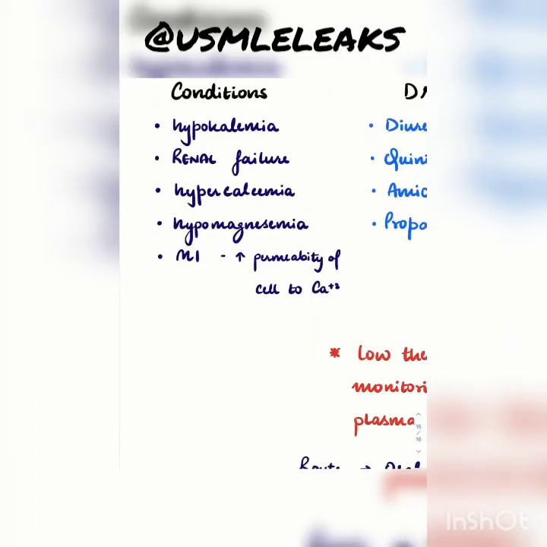And the important thing is MI over here, because MI is a new thing. We know that MI increases the permeability of the cell to calcium. So if MI is there in the body, it will increase the permeability and calcium will be more inside the cell. And this calcium inside the cell will cause the tachycardia problem.